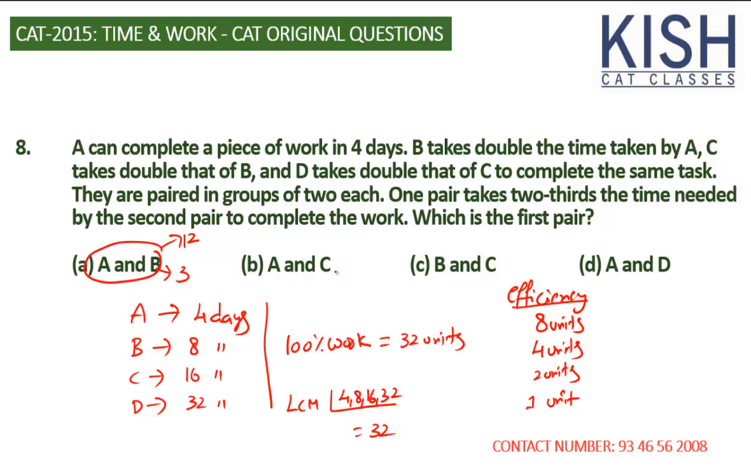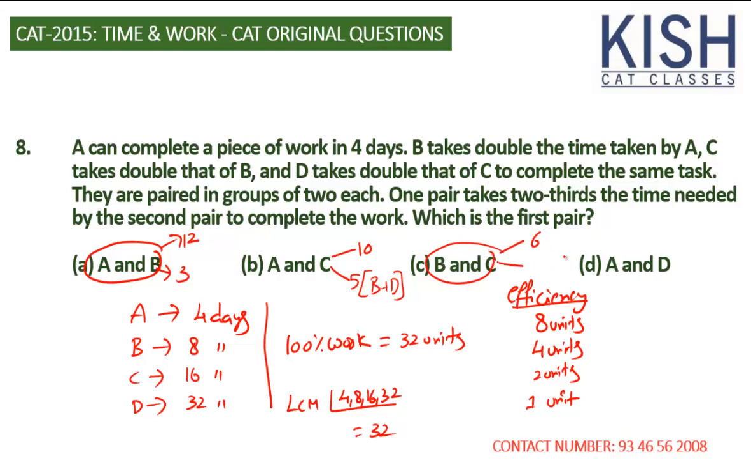Then it's not 2/3. Then A and C working together, they finish 10 units. Then the remaining pair, that is BD, will finish 5 units. So this is B plus D. So efficiency is in the ratio 2:1. Then time is in the reciprocal ratio, 1:2. That's ruled out.